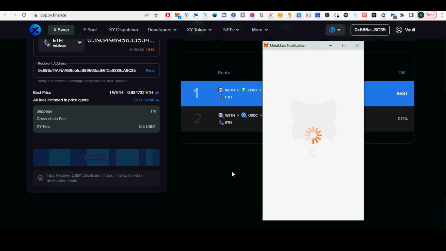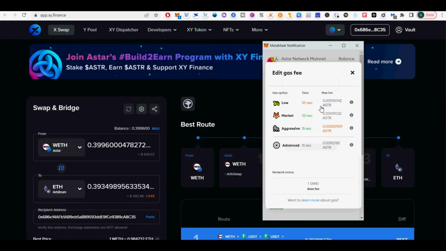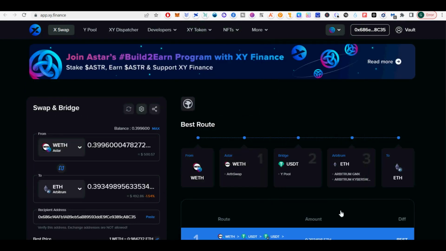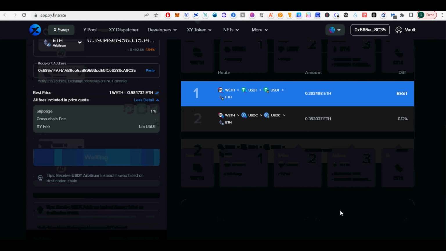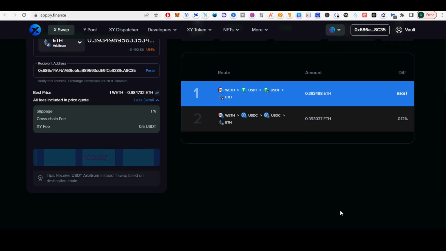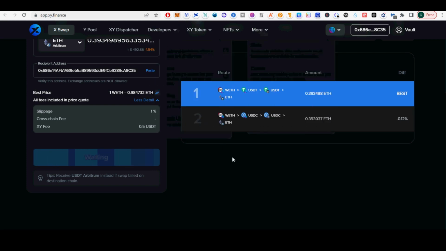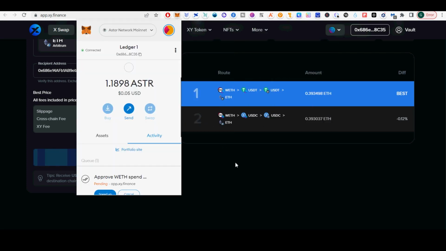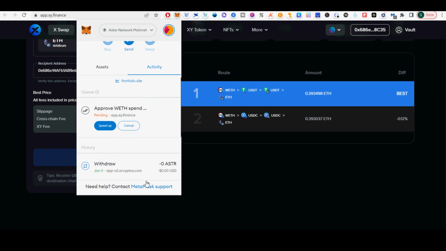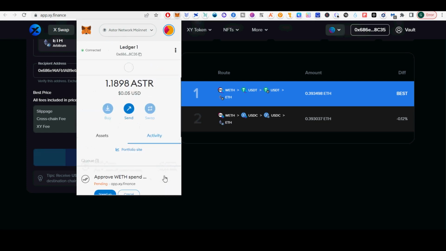Next, I will show you how to use Xi Finance as a swap DEX. Xi Finance can be used as a DEX for any chain supported, just like a normal DEX designed for that chain. Think of it as SpookySwap for Fantom, but it can be used for any of the supported 14 plus chains as of shooting this video. If you have not swapped before, you have to approve the token first with gas fees. Then approve the swap in the next transaction with gas fees. You can do native on-chain swaps for all 14 plus supported chains. That is the power of Xi Finance.